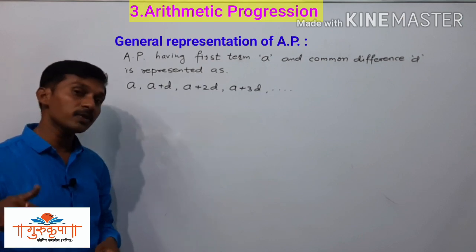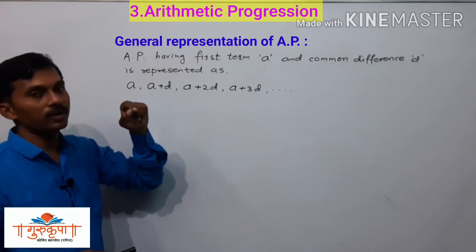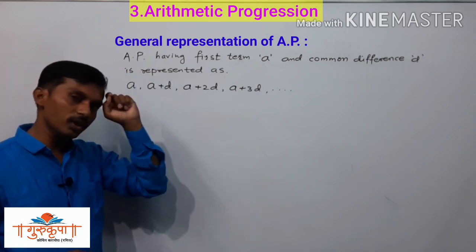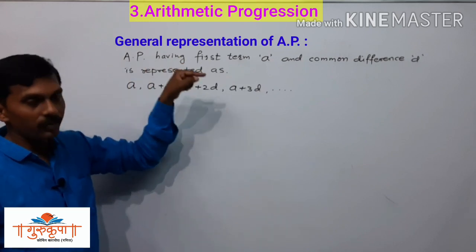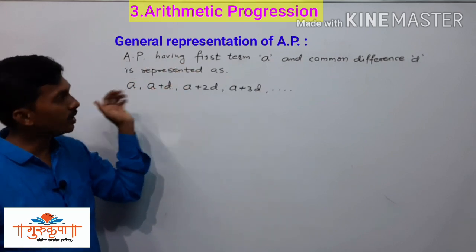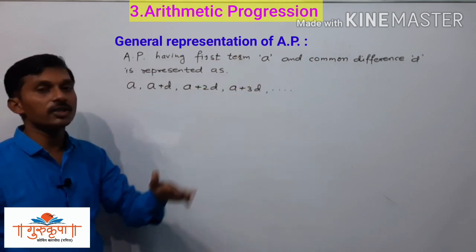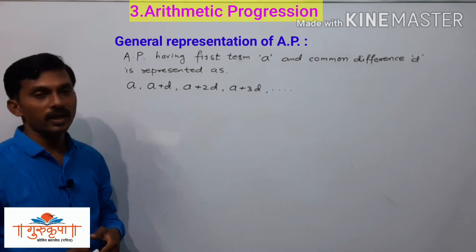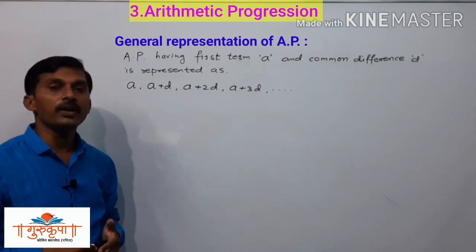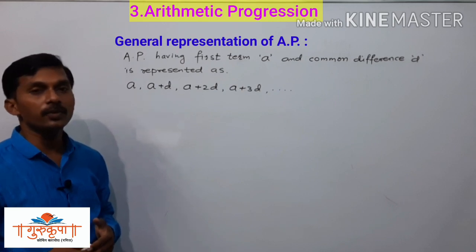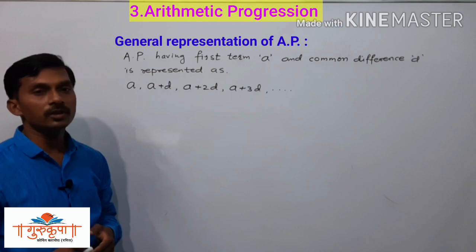There are three types of progressions, and we have to discuss only the first type, that is arithmetic progression. In this lesson we studied arithmetic progression and its general representation. Now, depending on all these concepts, we have practice set 3.1, which we will study in the next video lecture. Thank you.